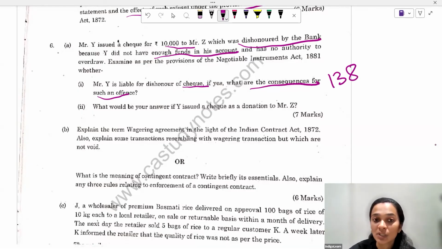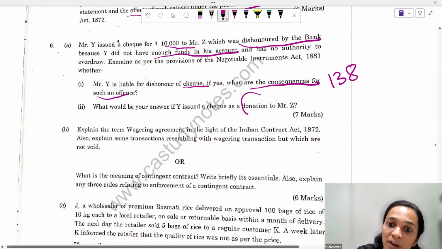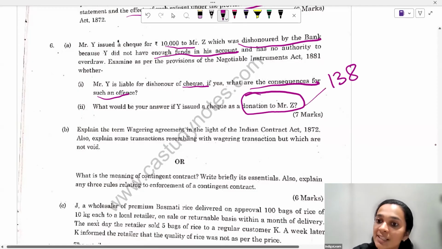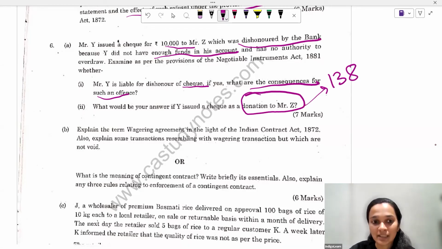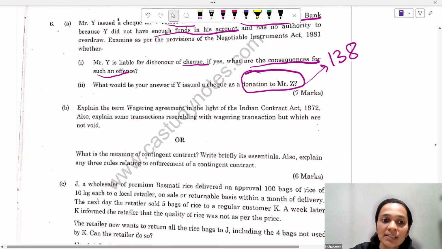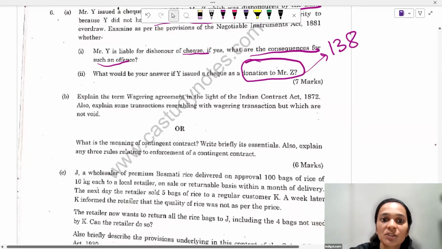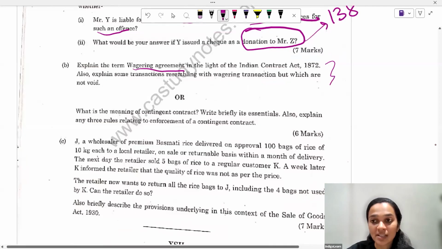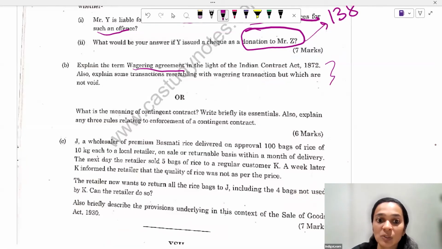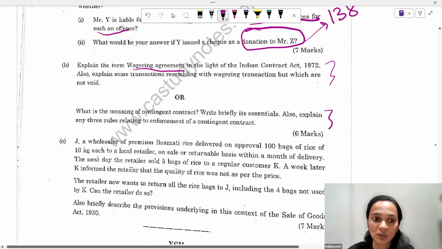So yes, in the given situation, Y is liable for the dishonor of check because it has happened due to insufficiency of funds. What would be your answer if Y issued a check as a donation to Mr. Z? So if Y issued a check as donation to Mr. Z, then section 138 would not apply in that situation and Y would not be held liable. Moving on, there's again a direct question. One is on wagering agreement and how certain transactions resemble wagering transactions has to be written. And the second one is on contingent contracts and what are the rules regarding contingent contracts.